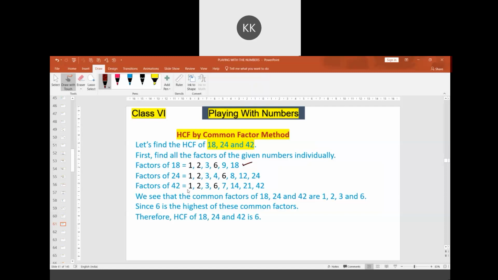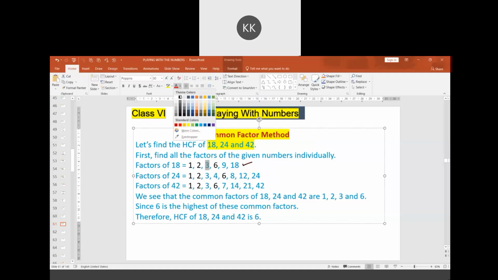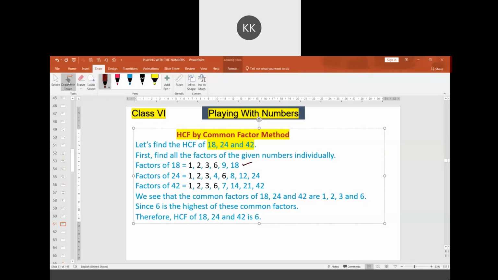The factors of 42 are 1, 2, 3, 6, 7, 14, 21, 42. If you observe the numbers in black color, these numbers are common for all the three: 1, 2, 3, 6.